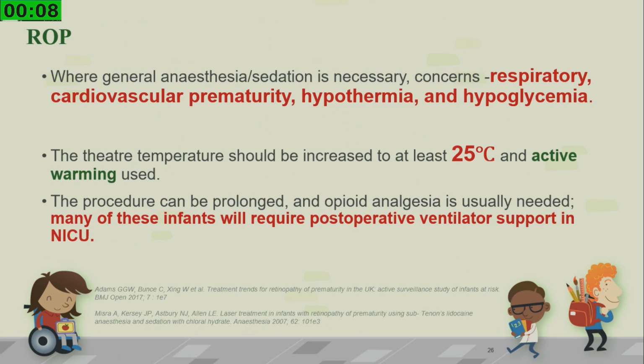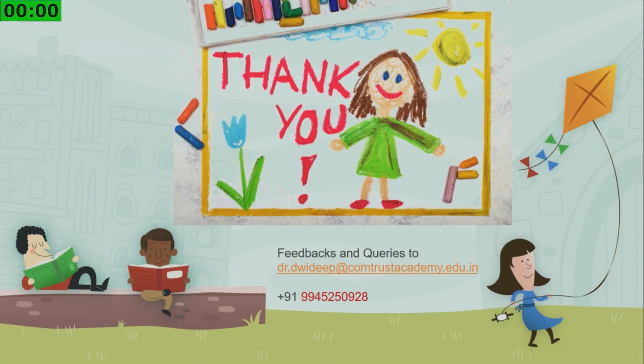When general anesthesia or sedation is necessary, the concerns regarding respiratory and cardiovascular immaturity, hypothermia and hypoglycemia should be considered. The theater temperature should be increased to at least 25 degrees Celsius and active warming is used. The procedure can be prolonged and if opioid analgesia is used, many of these infants will need postoperative ventilator support in NICU. Thank you.